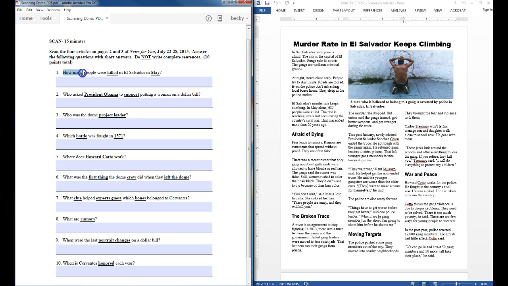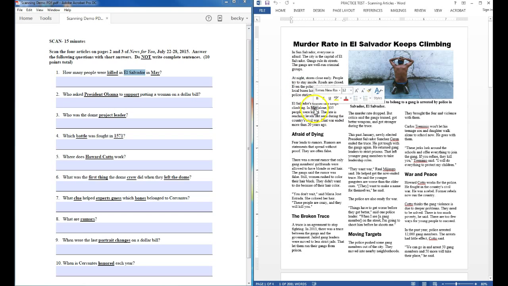I'm also going to pay attention to what type of question I'm asking. How many obviously means that I need a number for my answer. So for this one, I've identified killed and May as the two words I'm going to really look for in the articles. The El Salvador tells me it's going to be in this first article here that had to do with El Salvador. So I'm looking for the words killed in May.